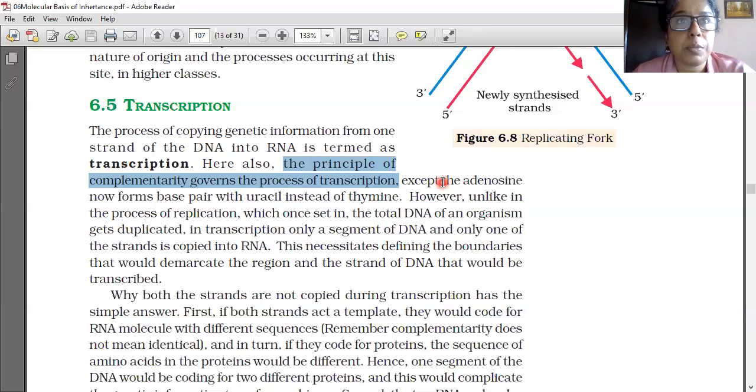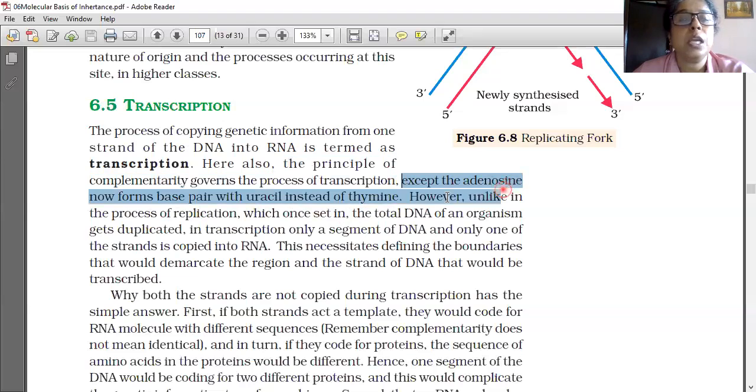So instead of thymine, as the complementary pair of adenine, uracil will be present there. Understood? Except for adenosine, which now forms a base pair with uracil instead of thymine. If it is DNA to DNA, then adenosine pairs with thymine only. But it is DNA to RNA, so adenosine pairs with uracil.